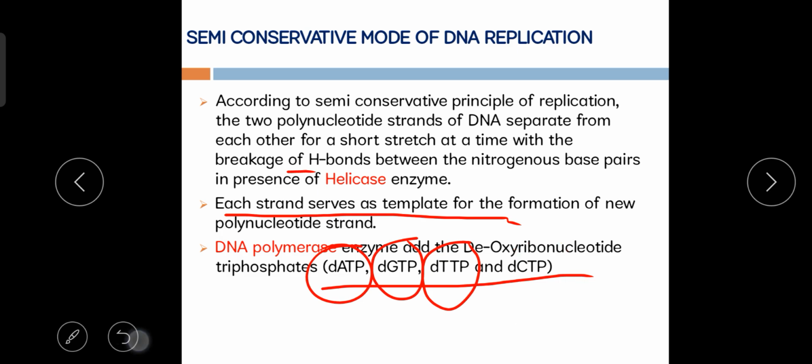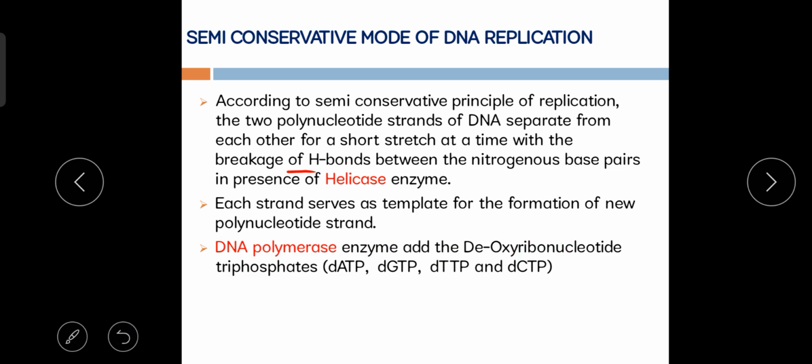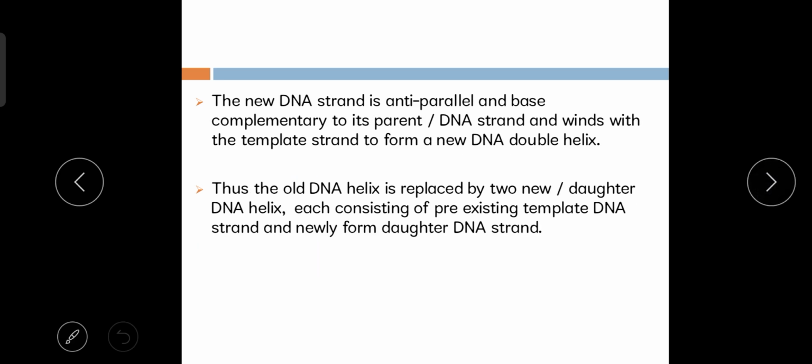So now the DNA polymerase enzyme adds the deoxyadenosine triphosphate, deoxyguanosine triphosphate, deoxythymidine triphosphate, and deoxycytidine triphosphate in a long chain. Now let's move to the next one.